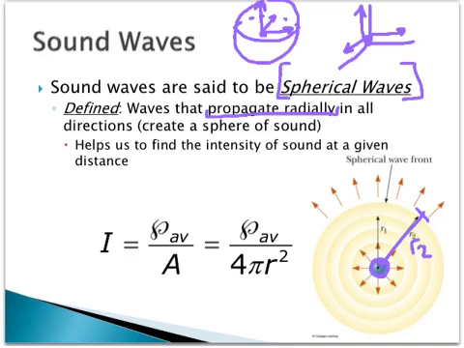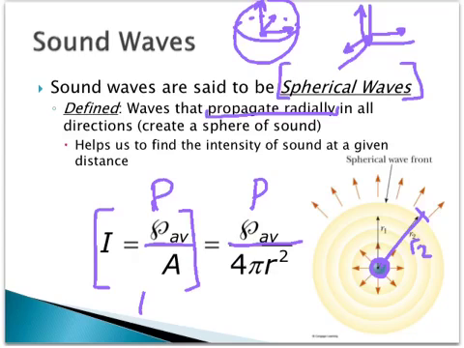So we can take the equation we did before. Intensity is power divided by area. Taking it a step further, you have power divided by, well, what's the area of a sphere? If you look that up, the area of a sphere is 4 pi r squared.